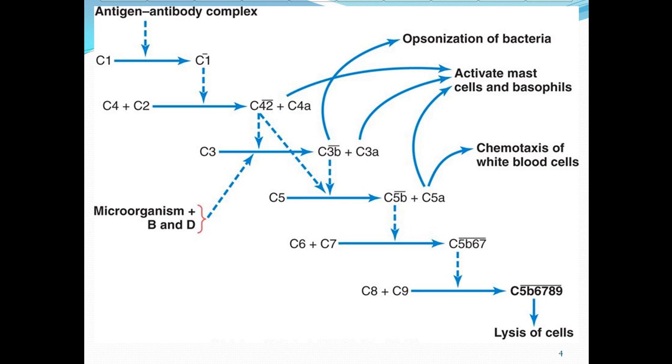So here you can see the different functions of the complement system or the antibodies in killing the foreign agents, and there is the role of the antigen-antibody complex in immunity.